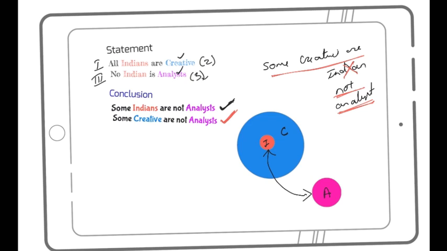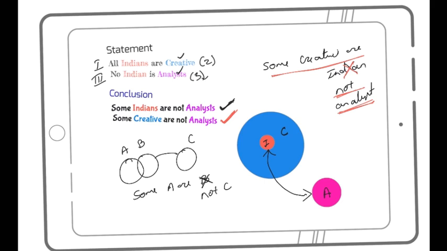Yes, that is something that is already given here. If you can recall, this is nothing but a type 4. Type 4, in which we write, to give you an example, we had done this earlier. If I say some A are B, and I tell you no B is C, then what do you write here? Some A are B, yes. Then you cut this B, and instead of B, you write what? Not C, giving a final conclusion of some A are not C. This is one more diagram representing type 4, which we had not taken in the earlier video. So remember, this is not the only diagram for type 4. There is one more diagram that can go for type 4, and this is this.